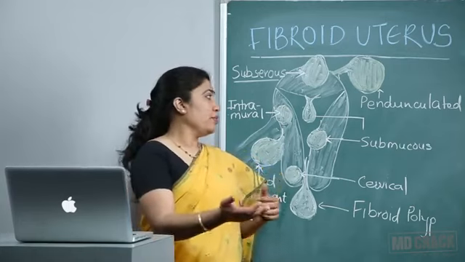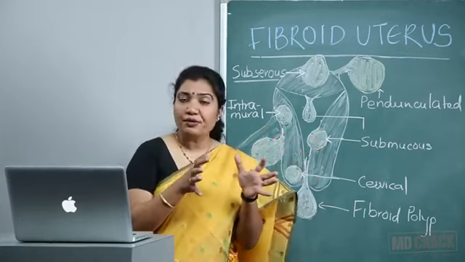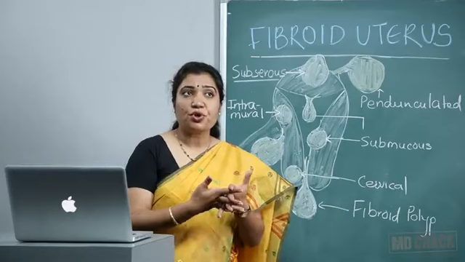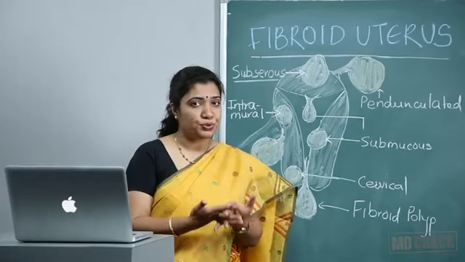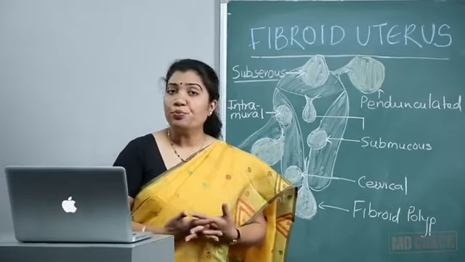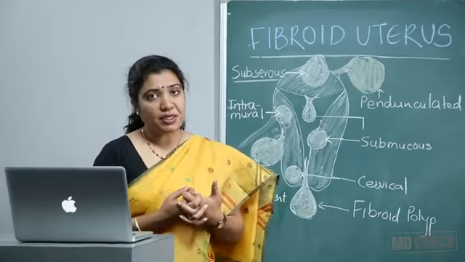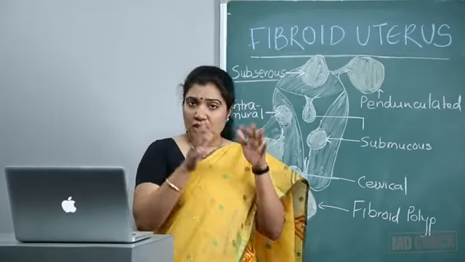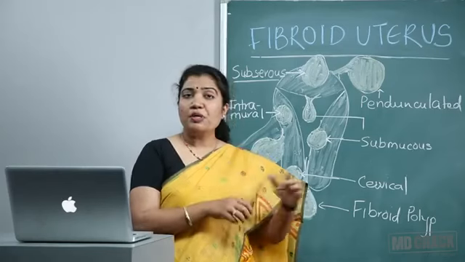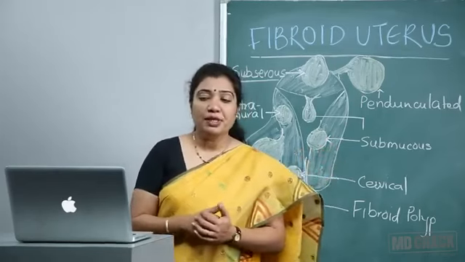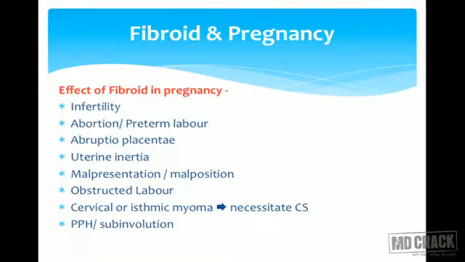In third stage of labor, these fibroids will obstruct or will hamper the retraction of the uterus, and thus it may lead to PPH. That is third stage bleeding, postpartum hemorrhage. Usually the uterus retracts properly, but if there is presence of fibroid, there can be less retraction leading to PPH or subinvolution in the puerperal phase.